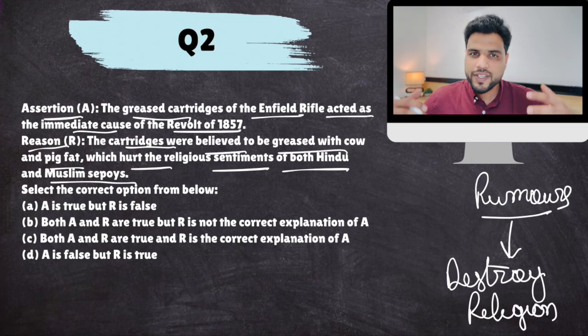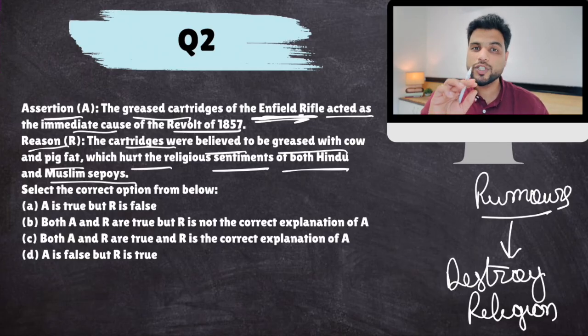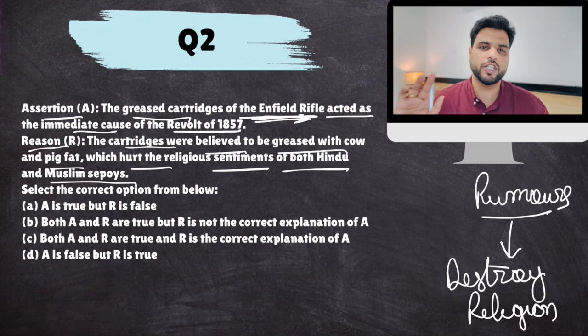Now, all of this was going on. Then comes the Enfield rifle. And a rumor was spread that the cartridge of this Enfield rifle was greased with pig fat or cow fat, which is again hurting the religious sentiments of both Hindus and Muslims. So this rumor, this feeling that they have come here to destroy our religion got validated, and then this was the immediate trigger that they would rise up in revolt, that we can't tolerate the British anymore.